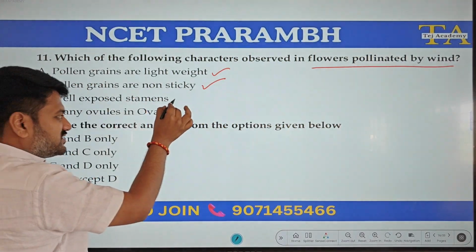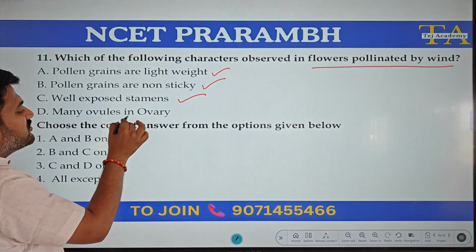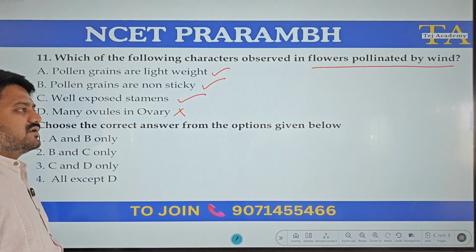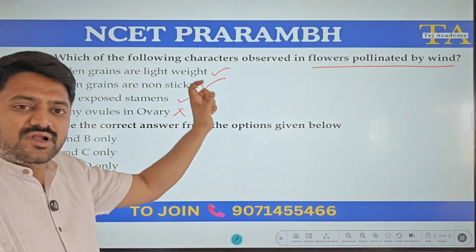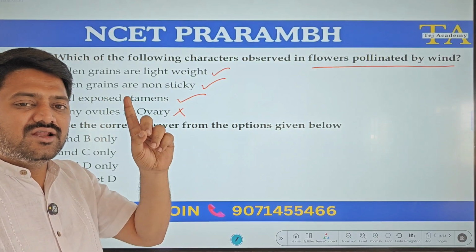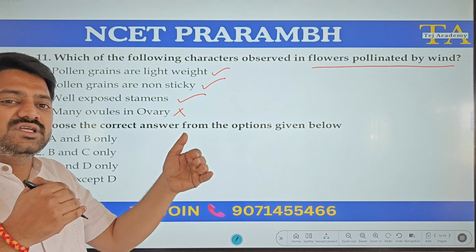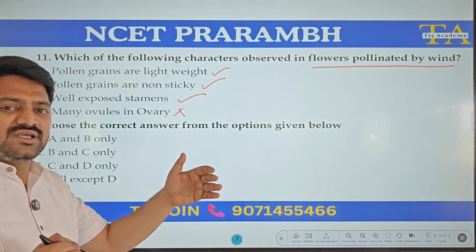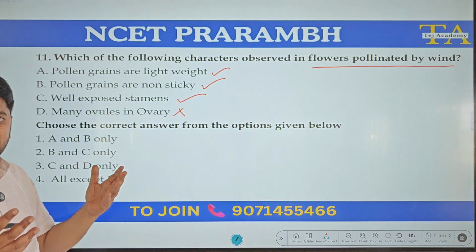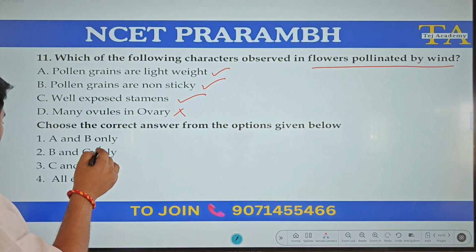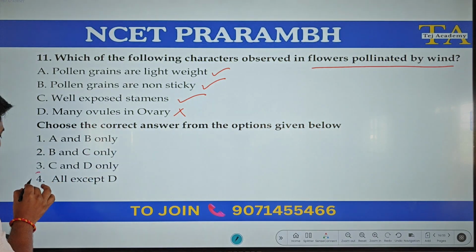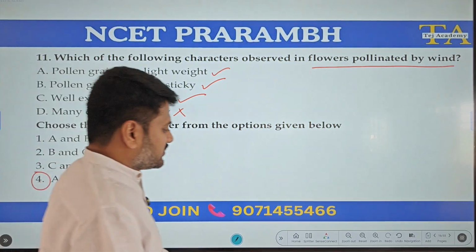Well exposed stamens, yes. Many ovules in ovary, this is wrong. Usually wind pollinated flowers will have a single ovule in an ovary, one ovule, because the chance of right pollination is by chance, it is not guaranteed. So all except D we can select as the correct option.